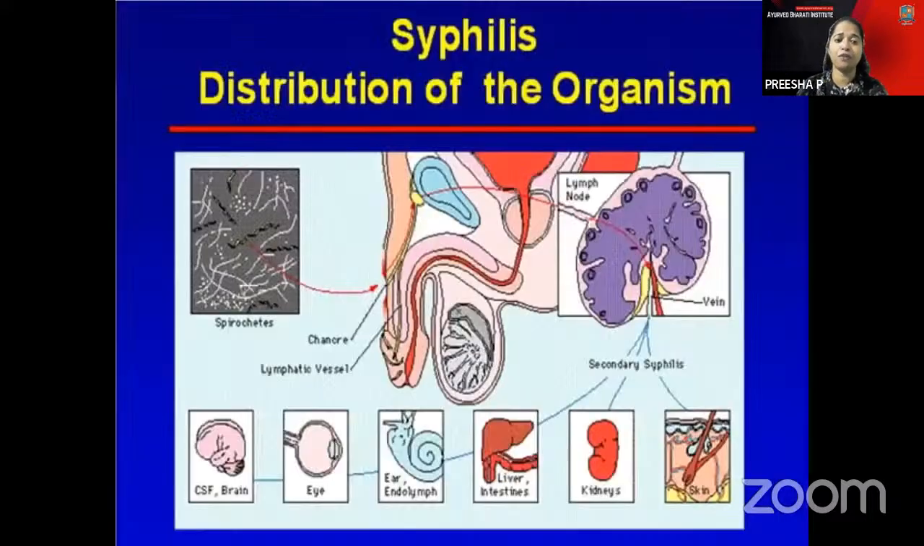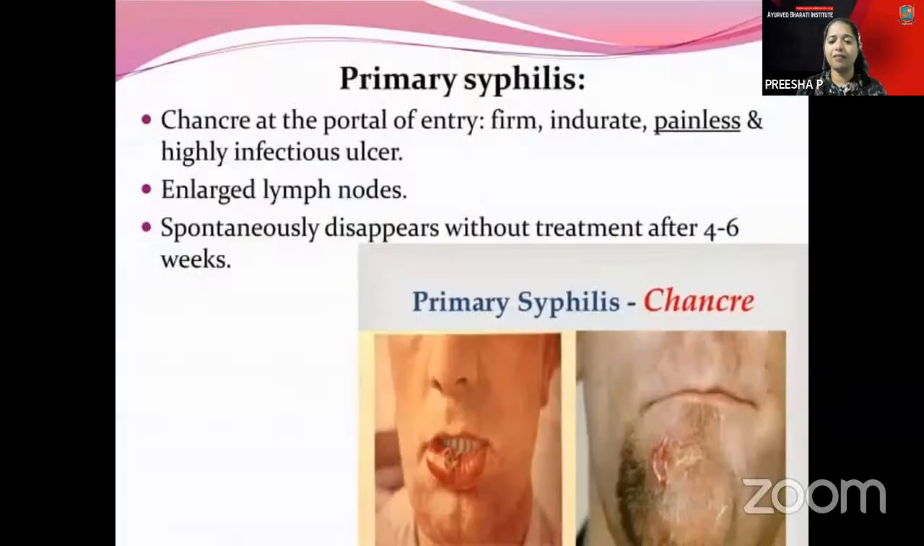This is the distribution of the organism, showing which organs are affected. Mainly the brain, the eye and the ear, with the liver and kidneys also affected. Then you have primary syphilis. These are the chancres formed in primary syphilis: mainly firm and painless, an ulcer formation with enlarged lymph nodes, which spontaneously disappears without any treatment in 4 to 6 weeks.